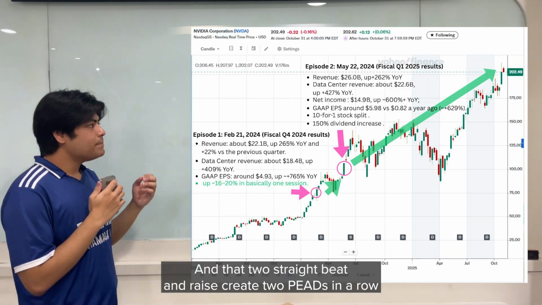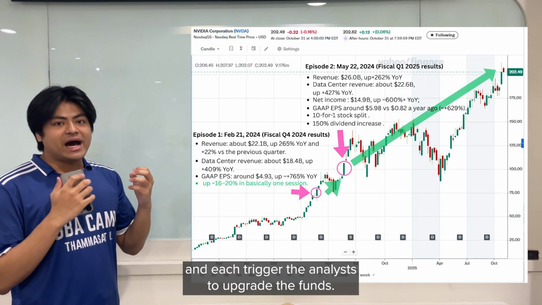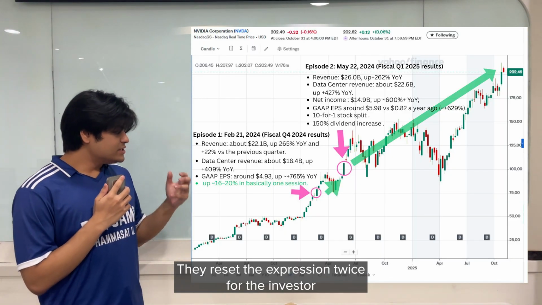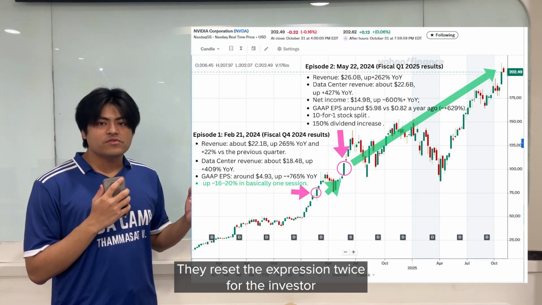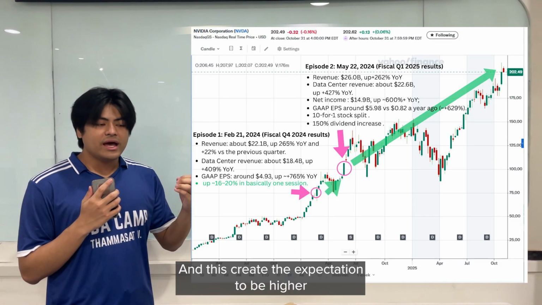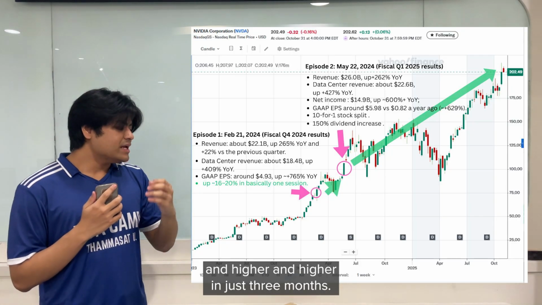And those two straight beat and raise create two peaks in a row. And each triggers the analysts to upgrade their forecasts. They didn't just beat the market, they reset the expectation twice for the investor to expect the revenue in the future to grow, and this creates the expectation to be higher and higher and higher in just 3 months.